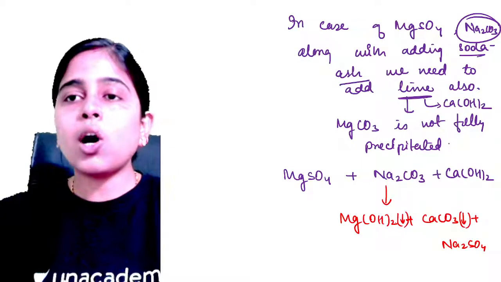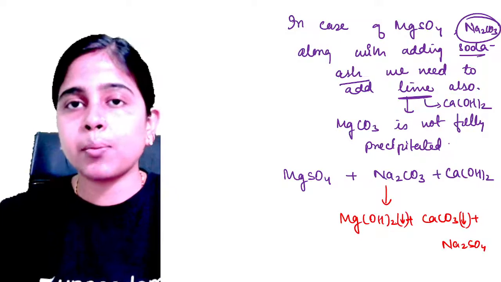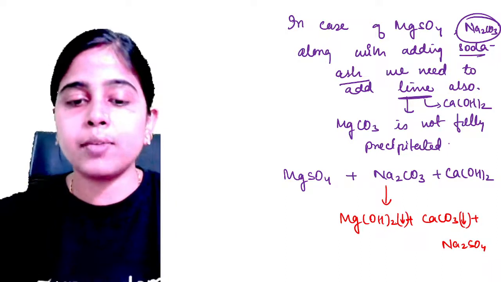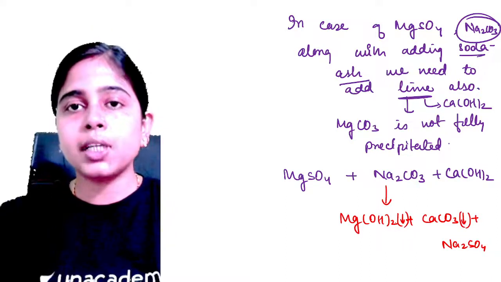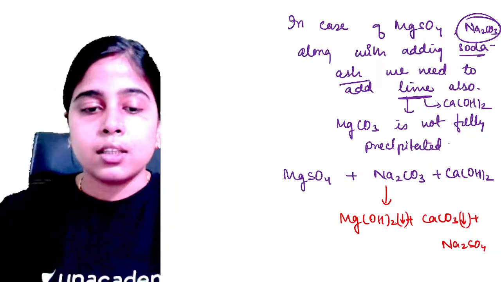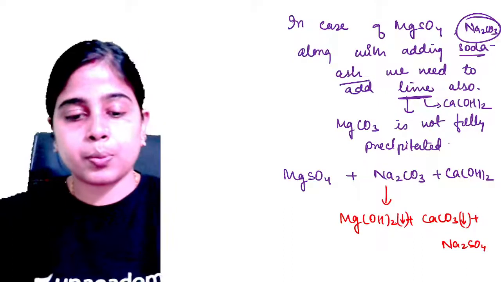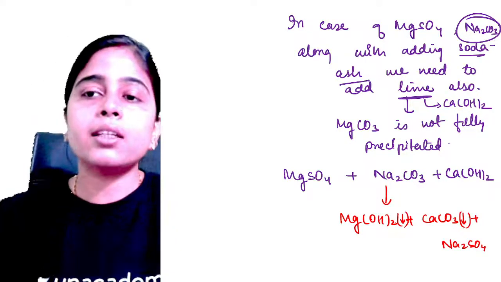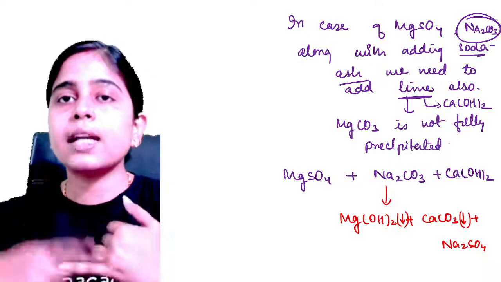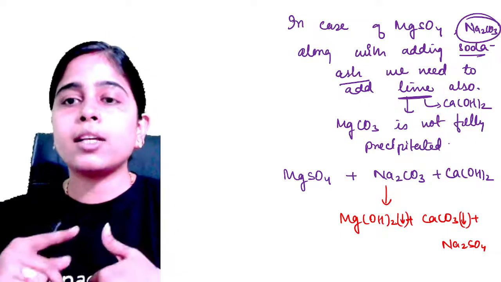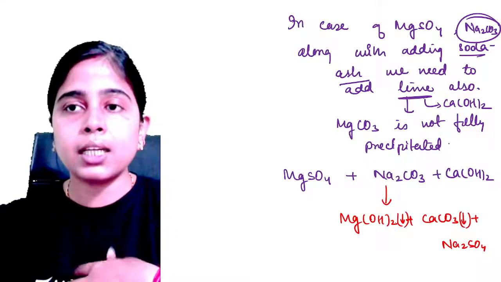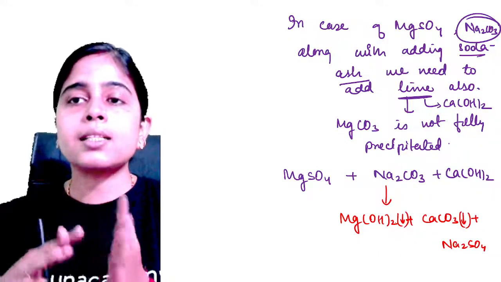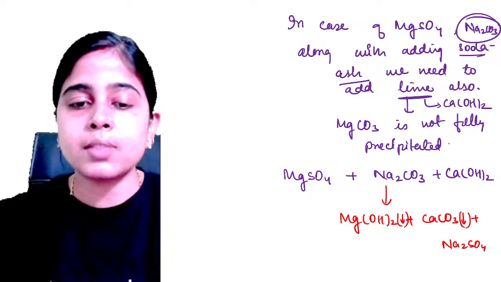Clear? So all the methods that we discussed for removal of temporary and permanent hardness are suitable only for domestic purposes, when you have to treat a small amount of water. Is it clear everyone? These methods are Clark's method, adding soda ash for the removal of permanent hardness, and addition of soda ash along with lime for the removal of permanent hardness containing magnesium sulfate salt.